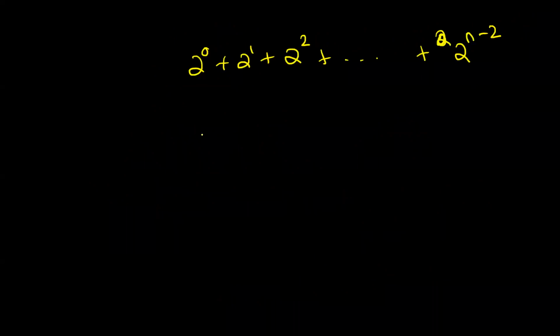What is the first term, guys? The first term is 1. What is the common ratio? R is 2. And what is n? How many terms are there in total in this GP? There are n minus 1 terms in total. So what was the formula? A into R raised to n minus 1 by R minus 1.